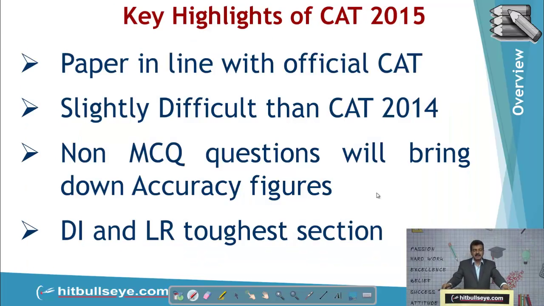Now this was the key. If you asked me what the key highlights of this exam were: the paper was in line with the sample paper. Second, the introduction of subjective questions. This happened in GRE quite early, and in our test industry we were expecting this to be a part of CAT, and this year that happened.